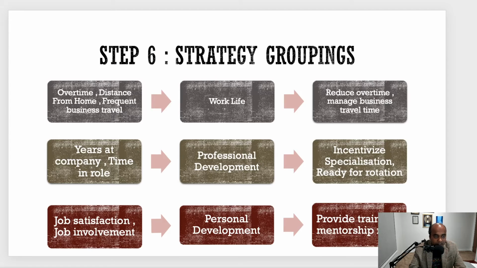Now the next step for us: I've tried to group the variables into strategy groupings, and this is inspired by the work of Matt Dancho in his course. I have made some changes in that recommendation sheet. You will see different types of variables: overtime, distance from home, frequent business travel. I've grouped them into work life, and for whoever in that category is likely to leave, this is the strategy.